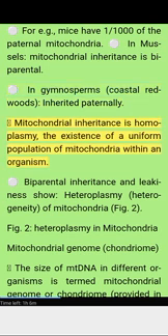Mitochondrial inheritance is homoplasmy, the existence of a uniform population of mitochondria within an organism. Biparental inheritance and leakiness show heteroplasmy, heterogeneity of mitochondria. Figure 2. Heteroplasmy in mitochondria.